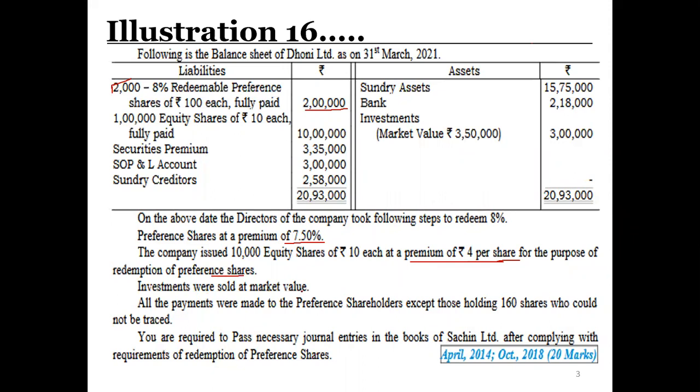Investments were sold at market value. So market value is 3,50,000, so we are making a profit of 50,000 rupees. All payments were made to the preference shareholders except those holding 160 shares who could not be traced. You are required to pass journal entries in the books of Dhoni Limited. This problem was there in the university examination of April 2014 and October 2018 for 20 marks.